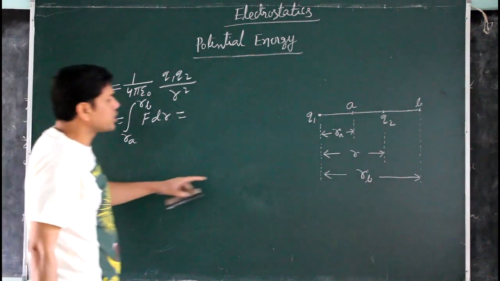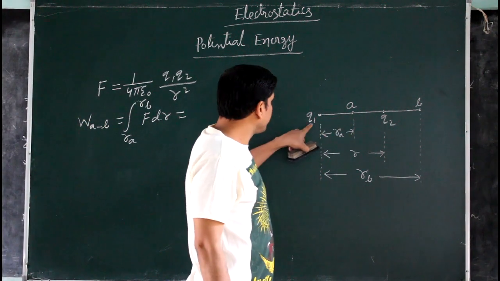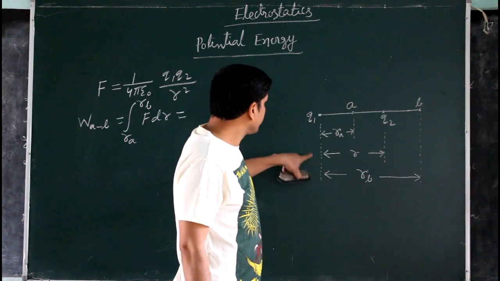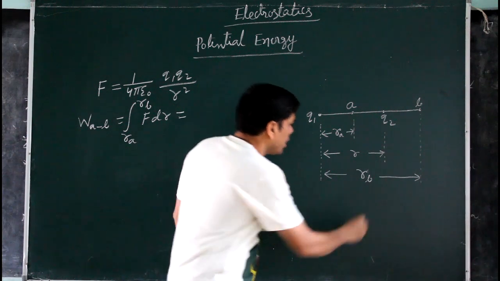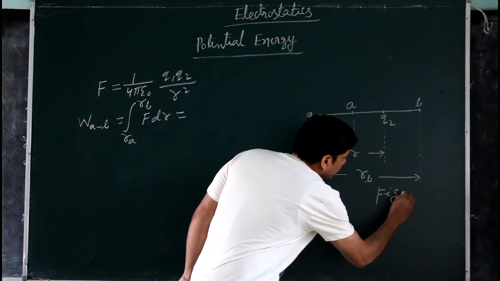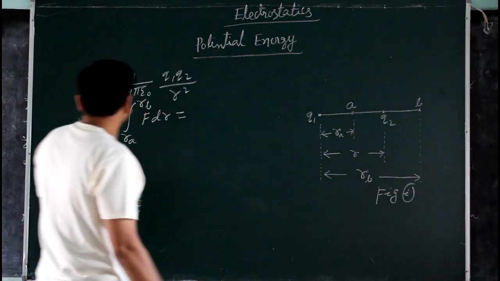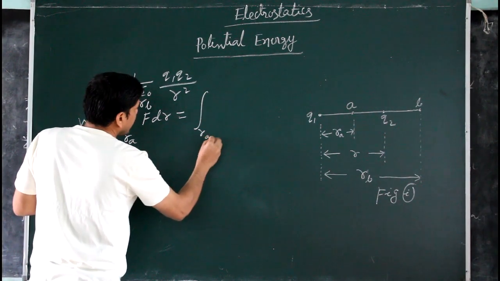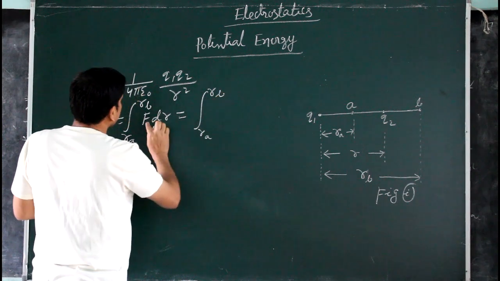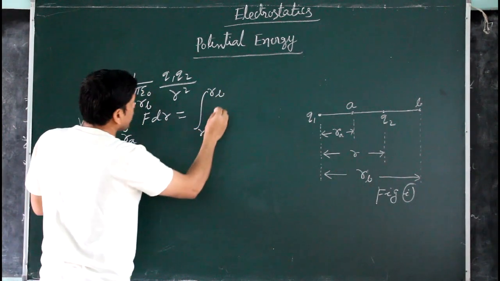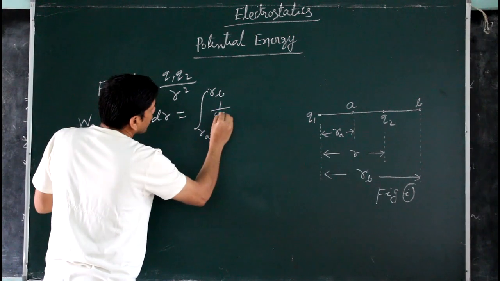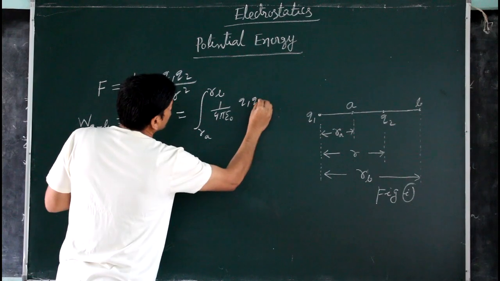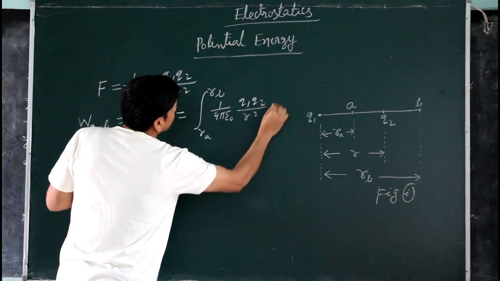r_A is the distance of point A from the Q1 charge and r_B is the distance of point B from the Q1 charge, as shown in figure 1. So integrating from r_A to r_B, putting the value of F as 1 by 4 pi epsilon naught Q1 Q2 by r square dr.